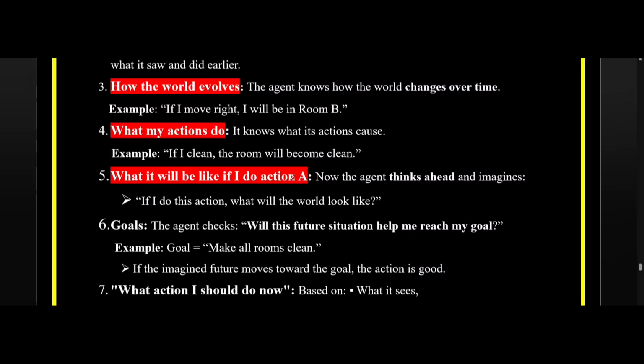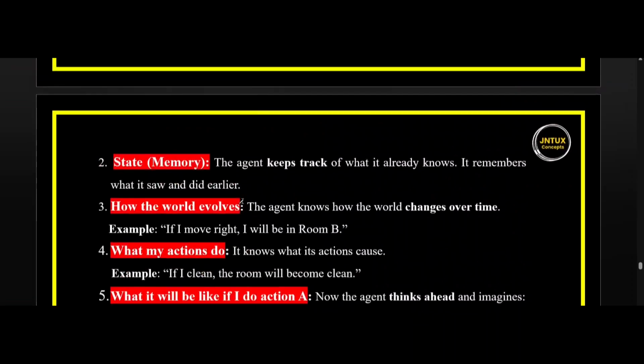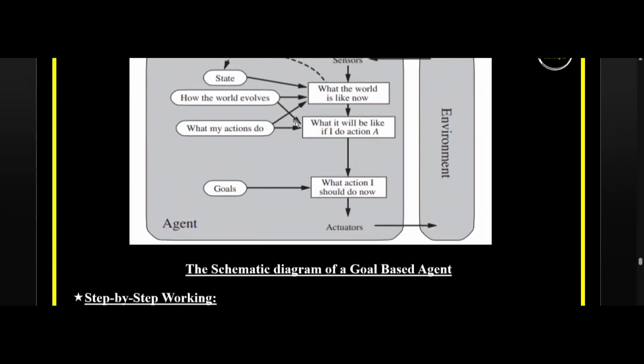Then it will be like, if I do action A, the agent thinks ahead and imagines, if I do this action, what will the world look like? It has multiple actions to perform, but the agent takes one action and guesses what it will be like if I do action A and how it changes the environment.